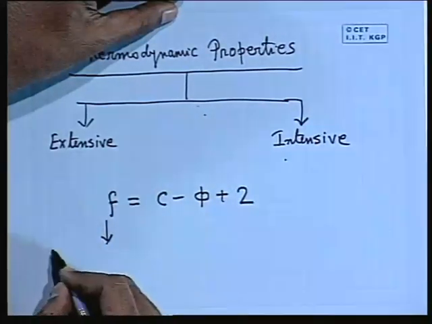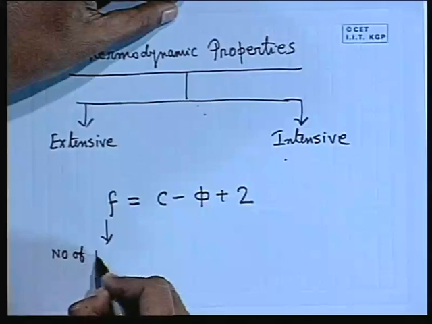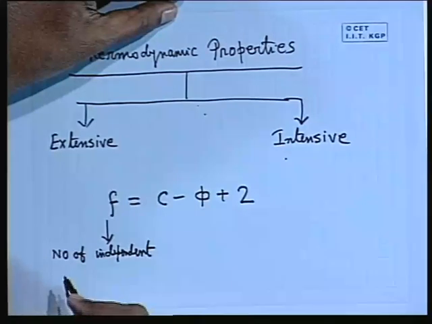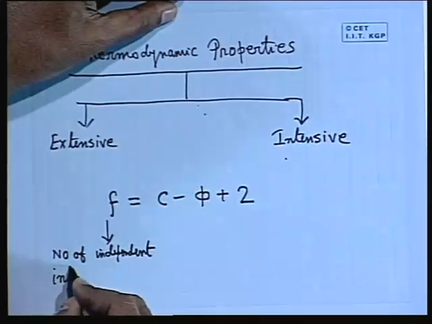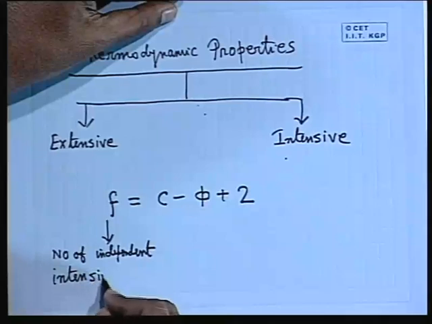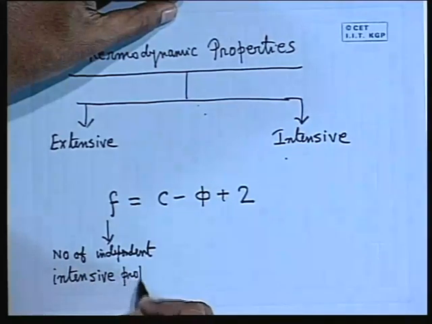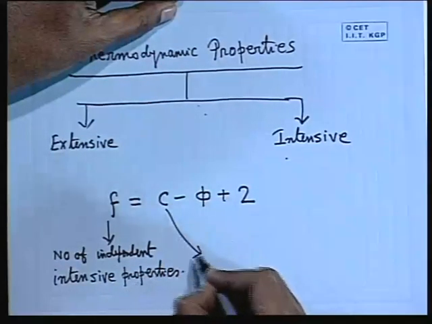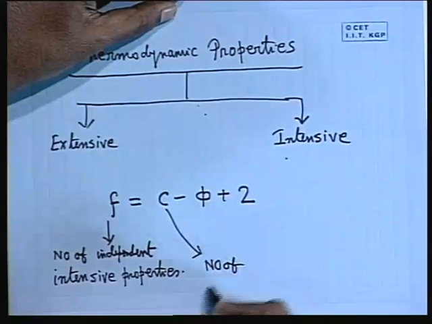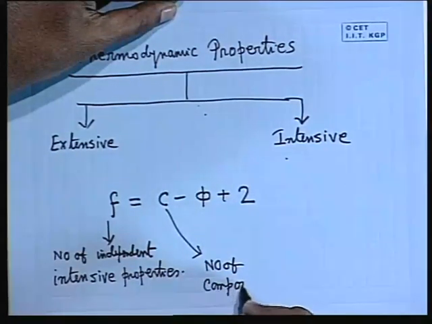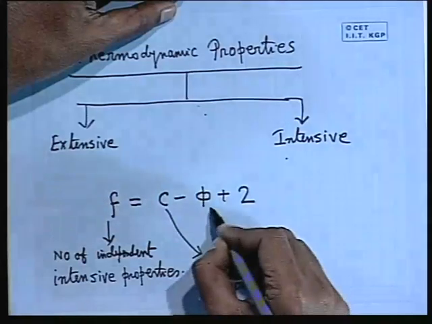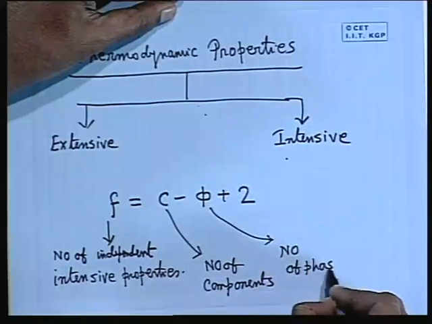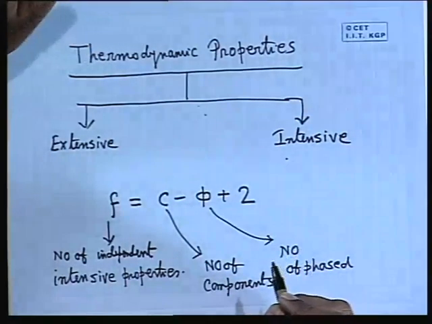F is the number of independent intensive properties. C is the number of components. Phi is the number of phases. This you have already learned at school level in physics.